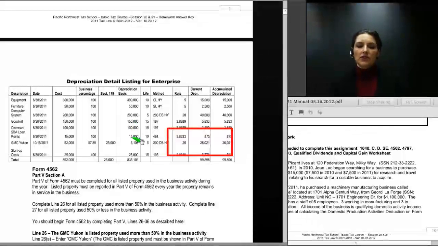The 5-year depreciable life on the GMC Yukon and 15-year amortizable life on the startup costs. Under method, Jean-Luc is using straight line, half-year convention for the equipment and the furniture. And that gives us a rate for 2011 of 5% and a current deduction of $15,000 for the equipment, and a rate of 5% and a current year deduction for the furniture of $2,500. Under the computer system, he is claiming 200% declining balance. That gives us a 20% first year rate, and we multiply 20% by 200,000.